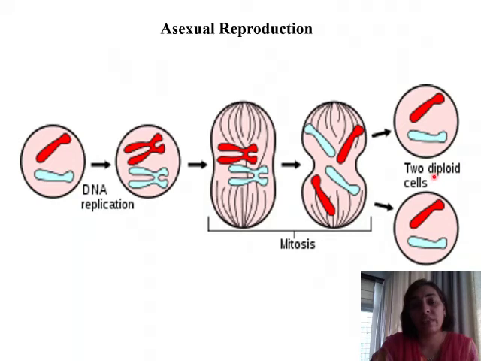Diploid cells are those cells in which the chromosome number remains the same as the parent cell, that is 2n number of chromosomes, and there are going to be two diploid daughter cells formed.